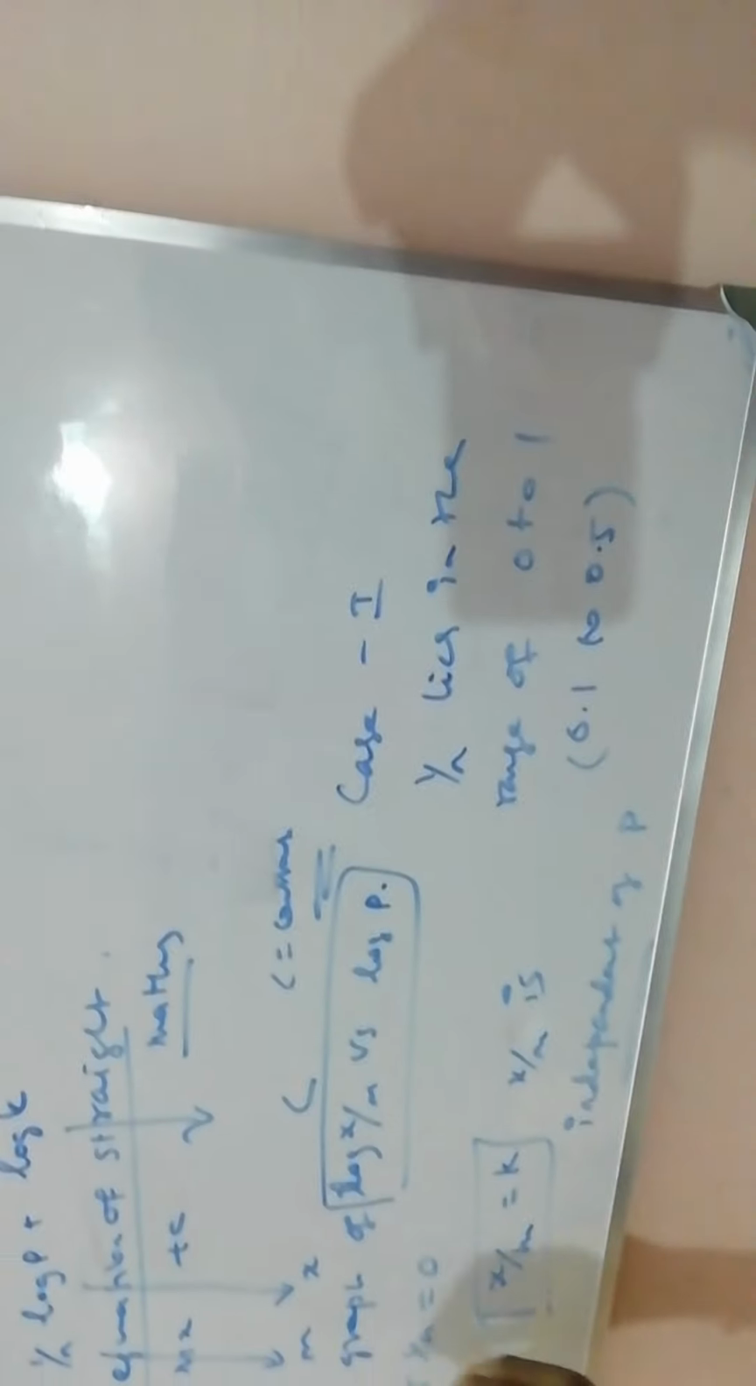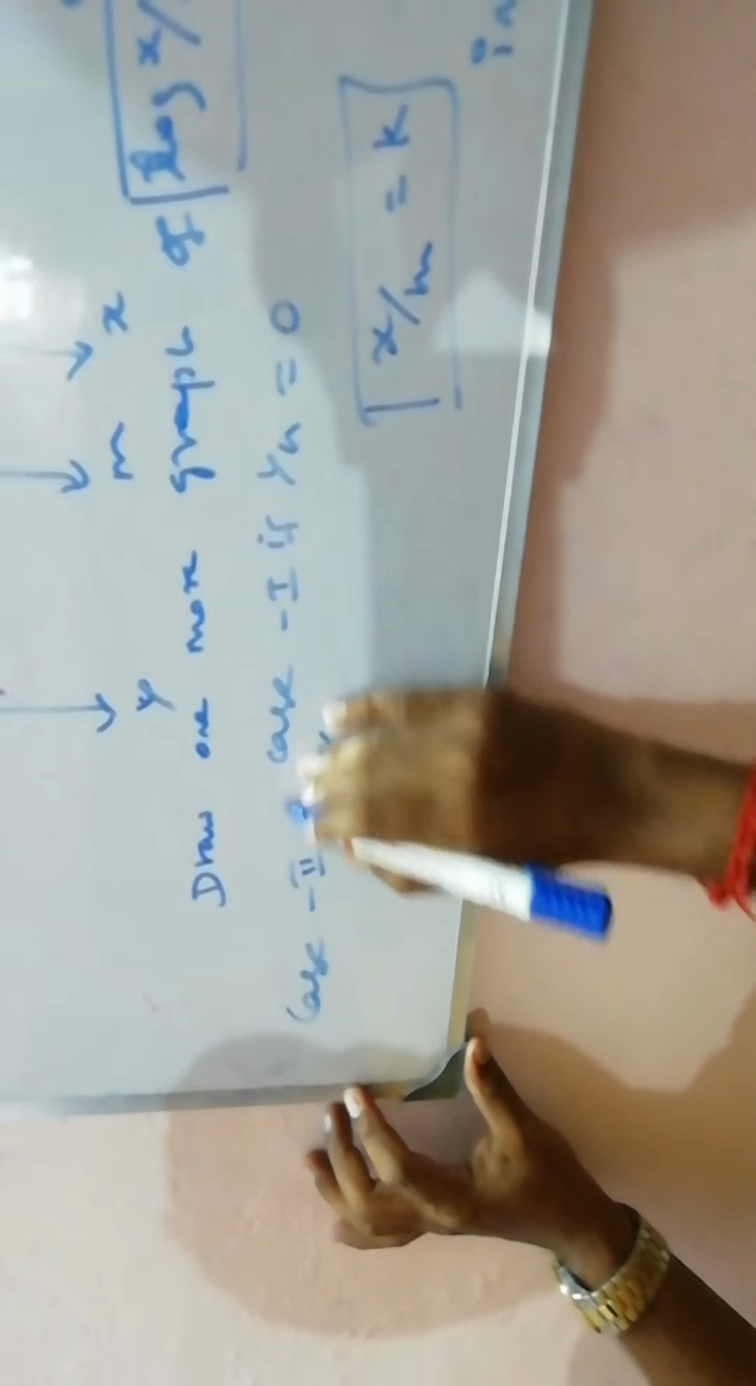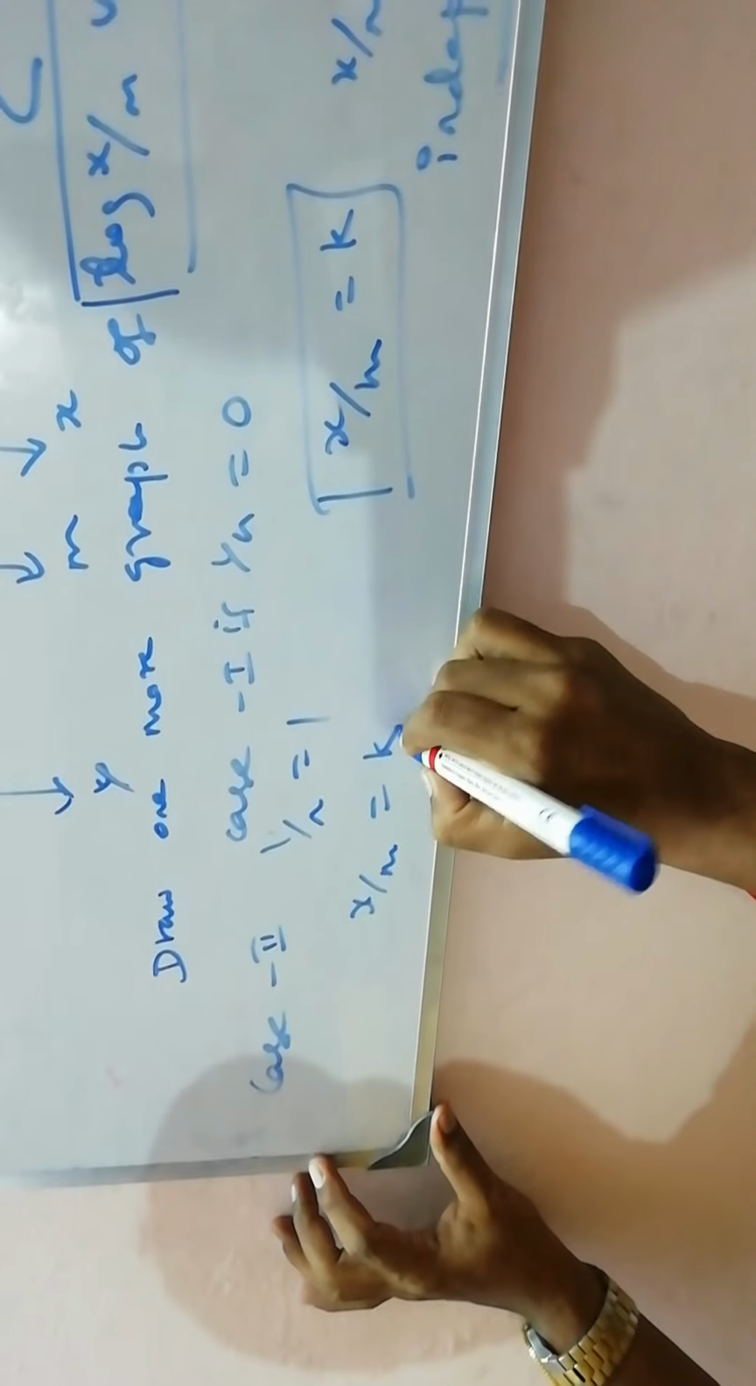So suppose in case 2, 1 by n is equal to 1, then x by m is equal to k into p.